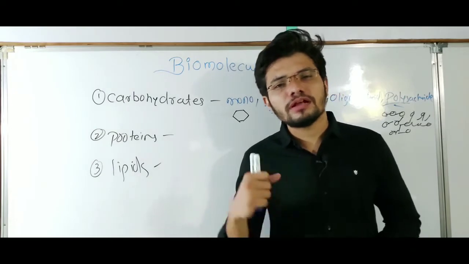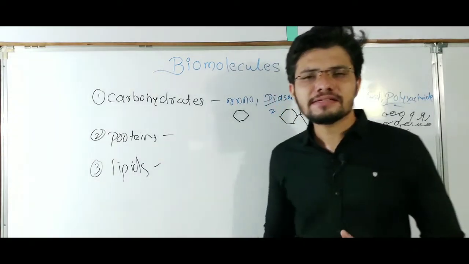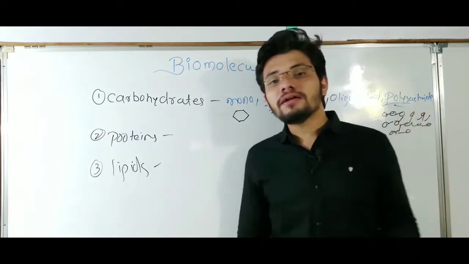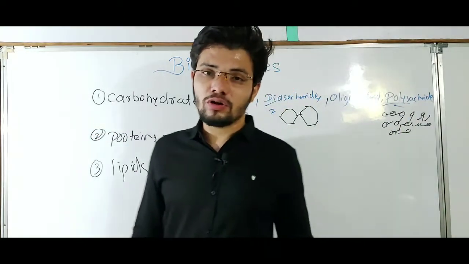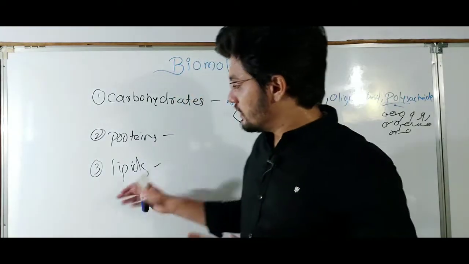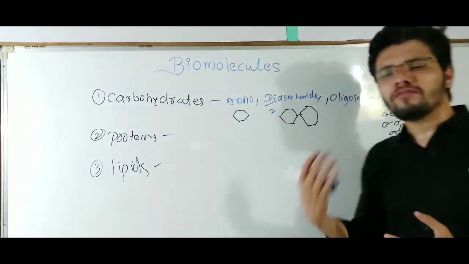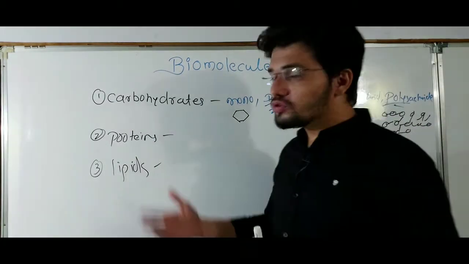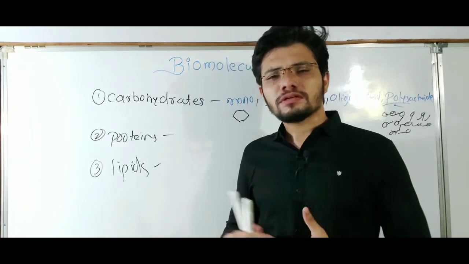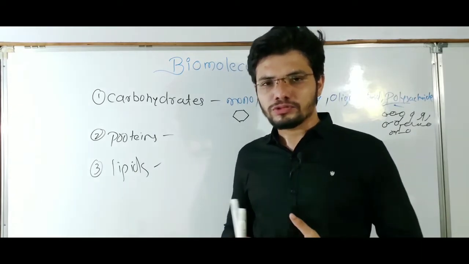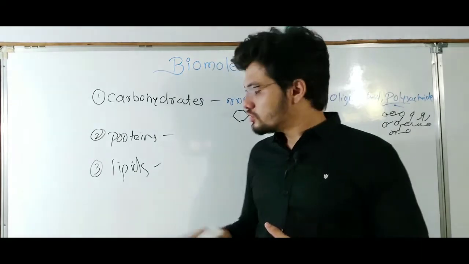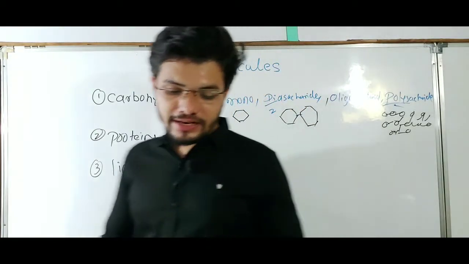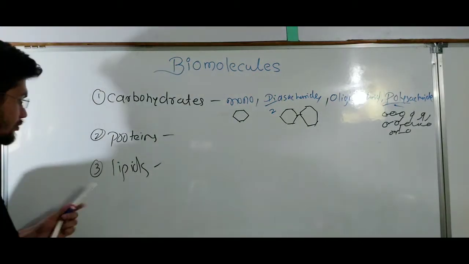So that is what lipids do inside the cell. They store energy, and they are made up of fatty acids, long chains of carbon and hydrogen, and one alcohol group like glycerol. So that is what lipids are all about, and they play a vital role inside the cell. They also function in the synthesis of hormones. Okay, so that is what lipids are all about. After that, there are also molecules like DNA and RNA, which are known as nucleic acids.